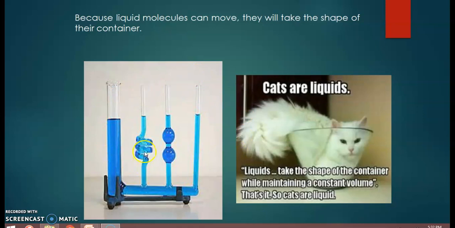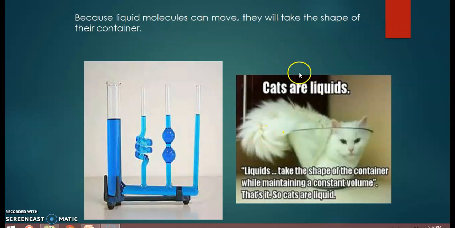Now you have to see the example of liquid state and the properties of liquids. In this glass apparatus, the liquid exists in the shape of the container, because the liquid molecules can move and they can take the shape of their container.